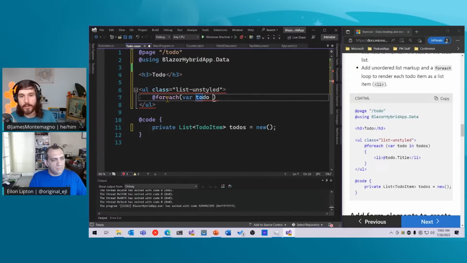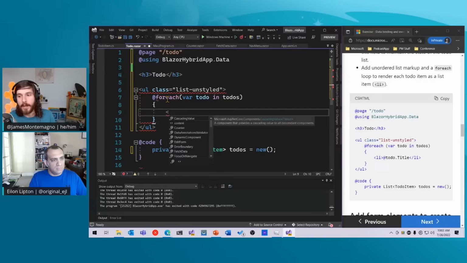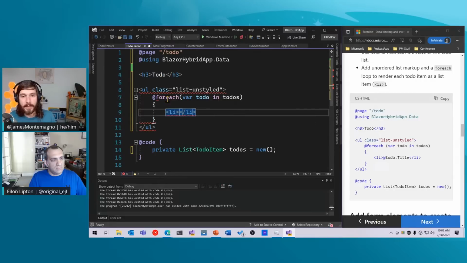I can say foreach todo in todos, let's do something with it. Let's output it as an item, and I can say @todo.Title, for example, and there's my property. So I'm actually binding to the title of the item in real time, which is pretty neat. That's just Razor Blazor.